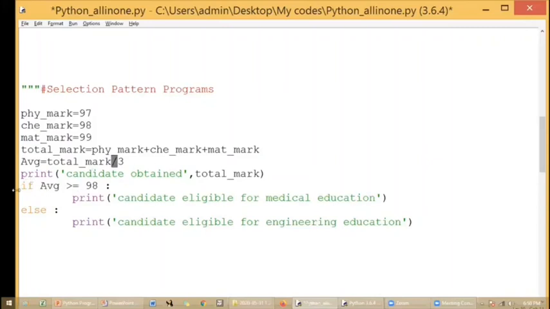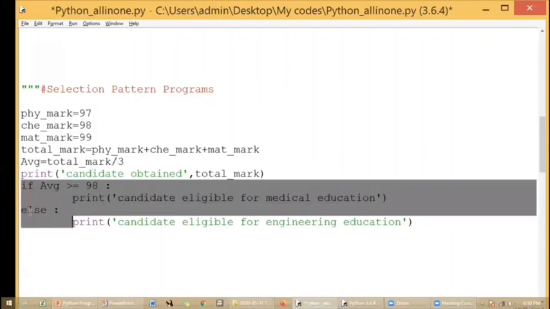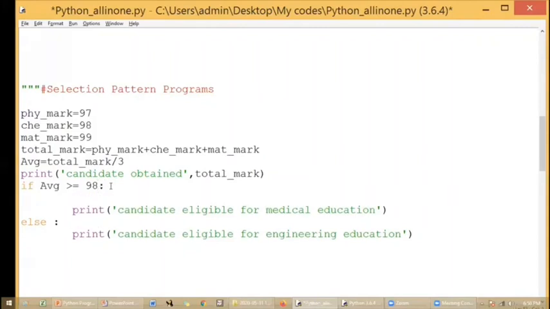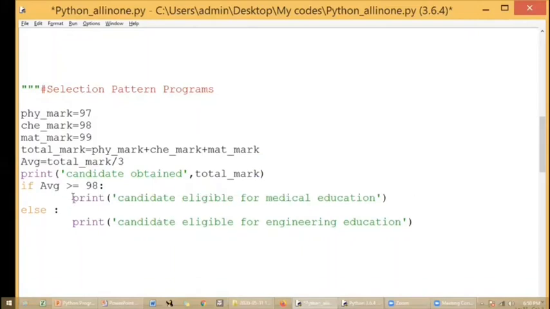This is the condition check: if average is greater than or equal to 98. Here, when I have this colon and press enter, I get the cursor with proper indentation. There I write my print statement.